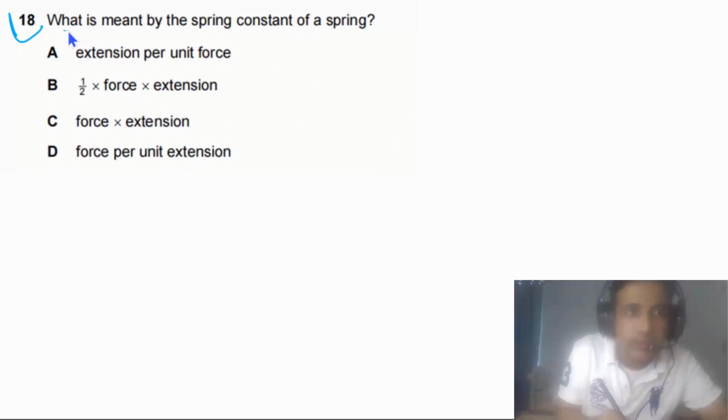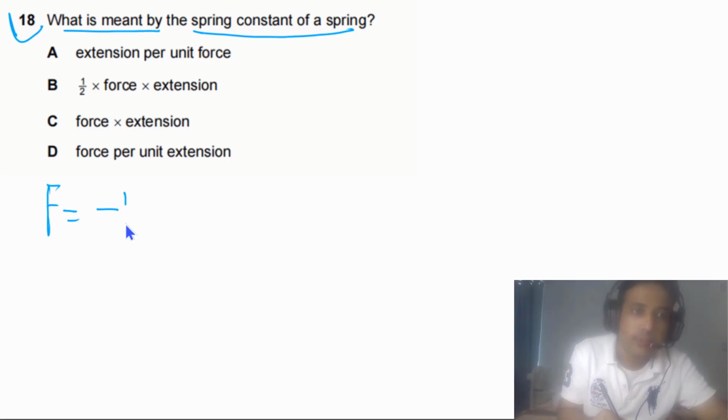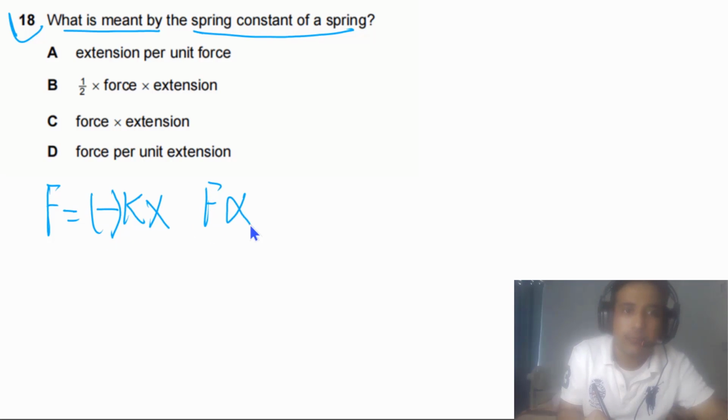Question 18 says, what is meant by the spring constant of a spring? If you look at Hooke's law, according to Hooke's law, F is equal to minus kx. This negative sign simply tells us that F and x have opposite directions. It means when one is positive, the other is negative, and vice versa. So from here we can say spring constant is equal to simply F over x.